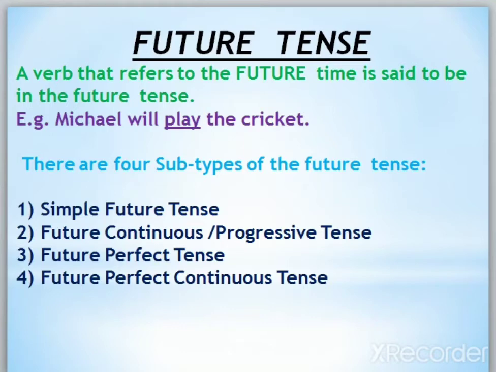Now first, which are the four subtypes of the future tense? Same as I told you for present and past, same here also. The names are common: simple, continuous, perfect, perfect continuous. Only what will you do? You only add the tense. Like present was there, simple present tense; past was there, simple past. Same here also. Simple future tense first, second future continuous or progressive tense, third the future perfect tense, and the last one the future perfect continuous tense.